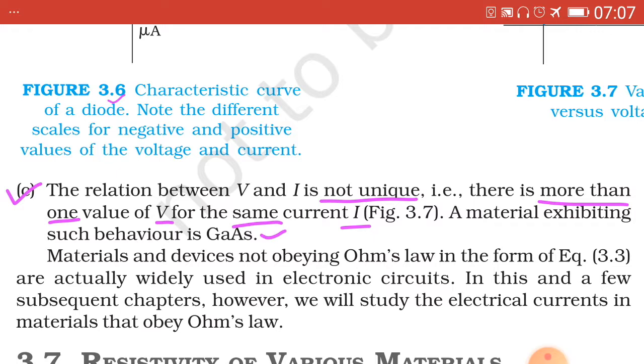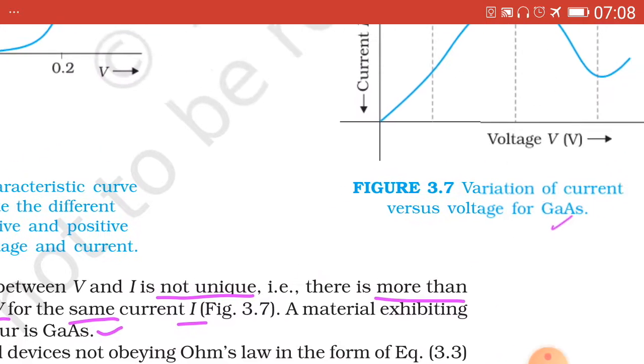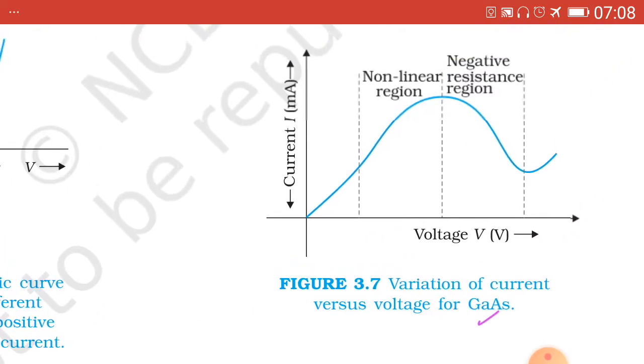GaAs means gallium arsenide. Here we can refer to this in the third graph, that is this one. Here in this graph, in the beginning there is a linear relationship slightly up to the dotted line, then a non-linear region, and then again a decreasing portion, therefore it is called the negative resistance region.